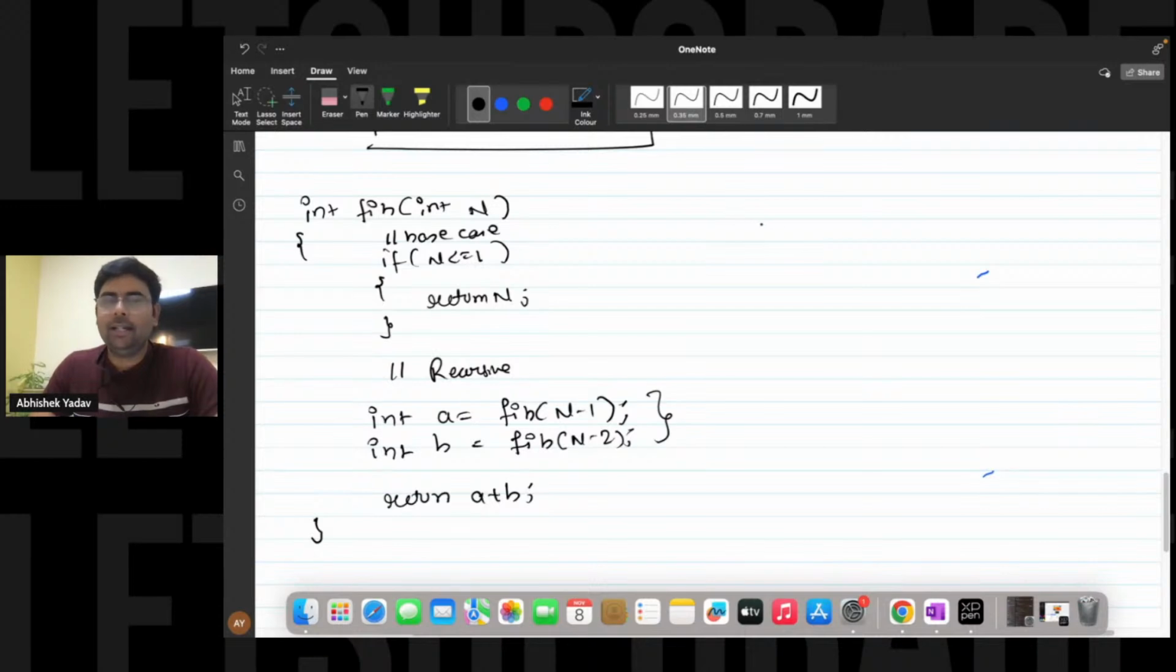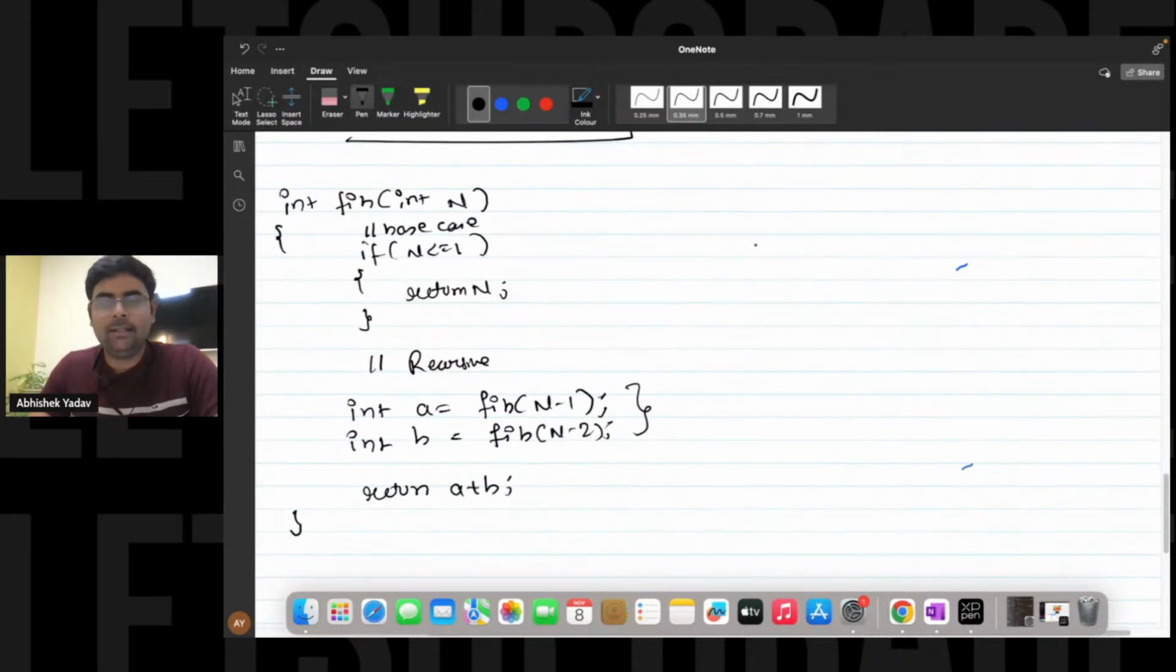So now let's do the dry run, so that you get a clearer understanding. Again, I will not do the whole dry run. I will do the dry run of half the part, and it is your homework to do the whole dry run so that you get a clearer understanding of the recursion.